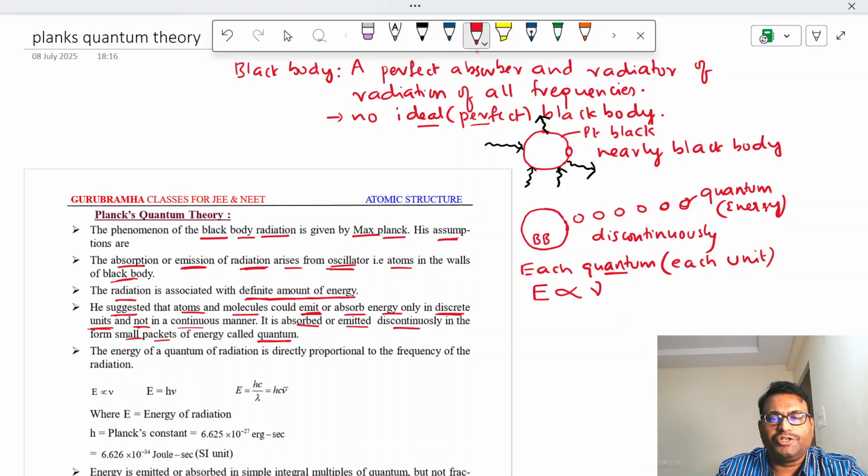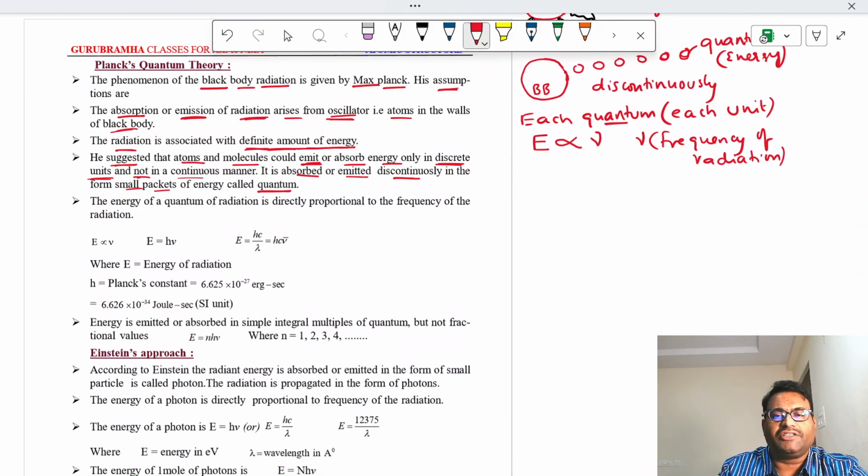What is nu here? Nu is the frequency of radiation. Right? He said that the energy associated with each quantum is directly proportional to nu.